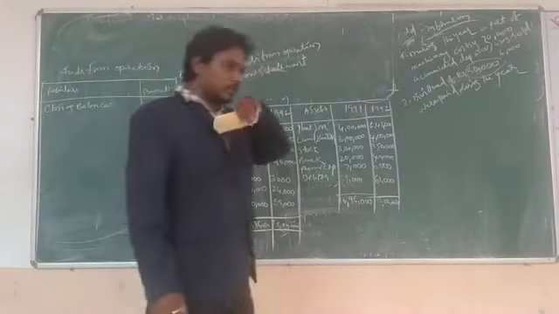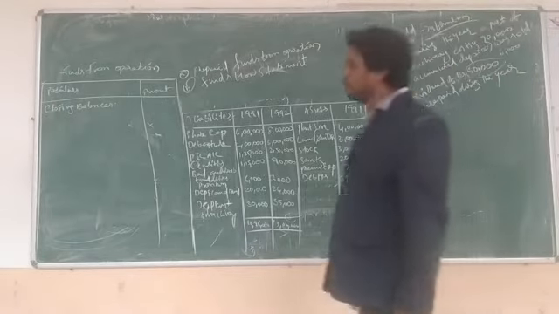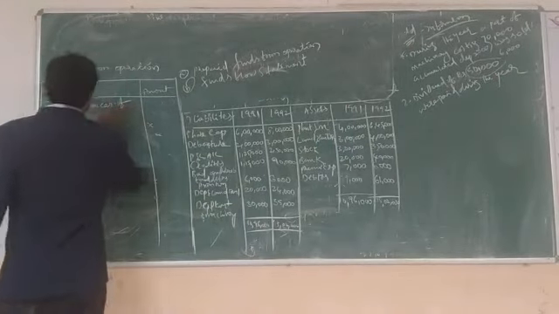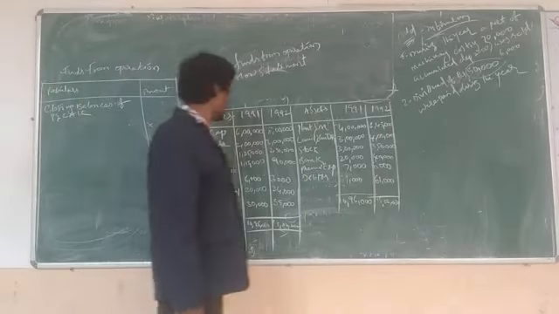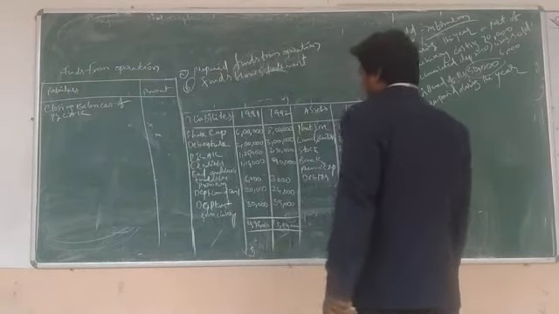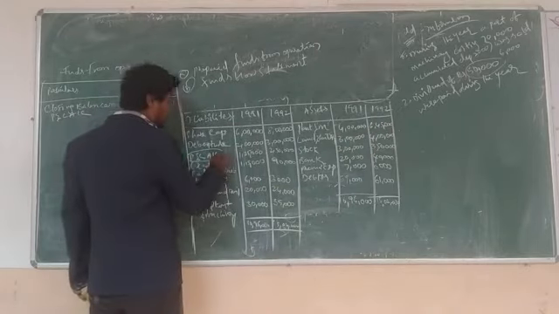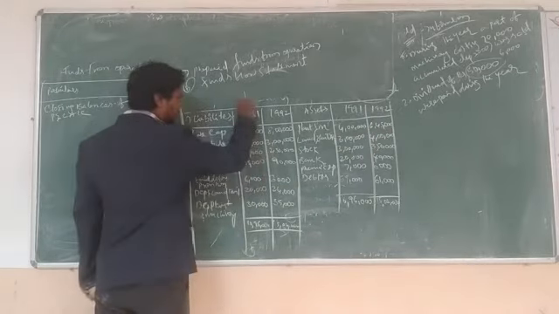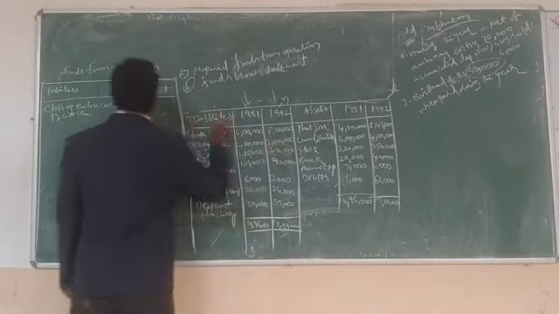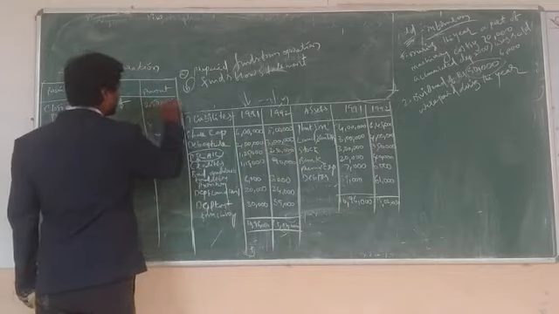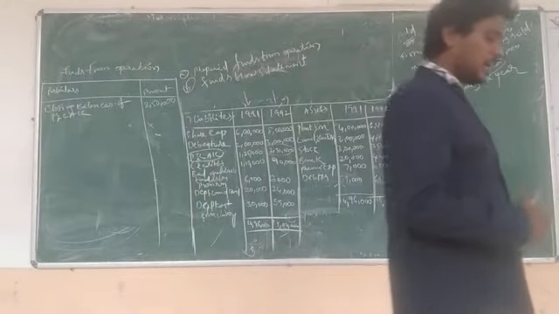So the first one is the closing balance of the profit and loss account. How much? See here in this table: the profit and loss account is 1,25,000 for the previous year, and this is the present year. We will check the present year only: 2,50,000. Okay, 2,50,000 is the profit and loss account.